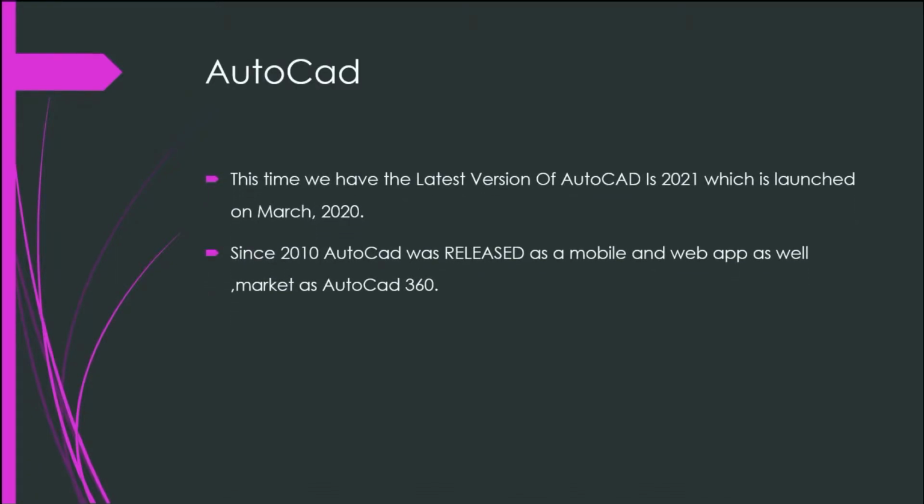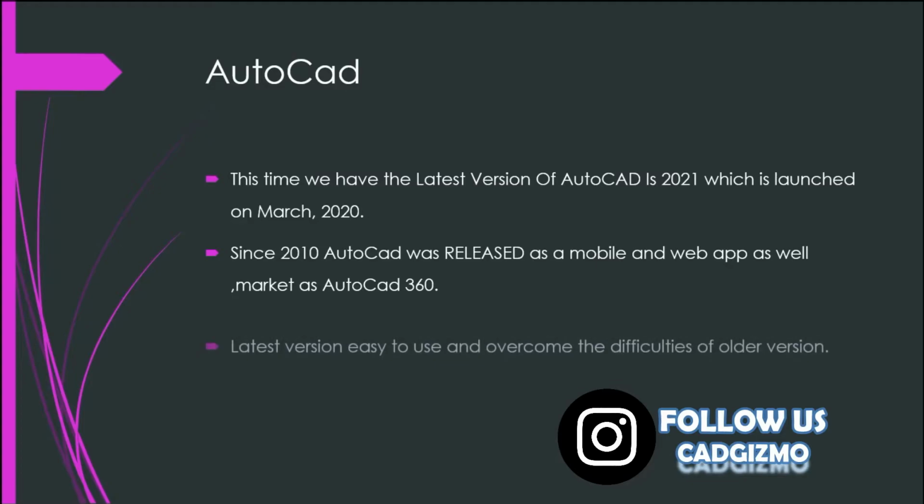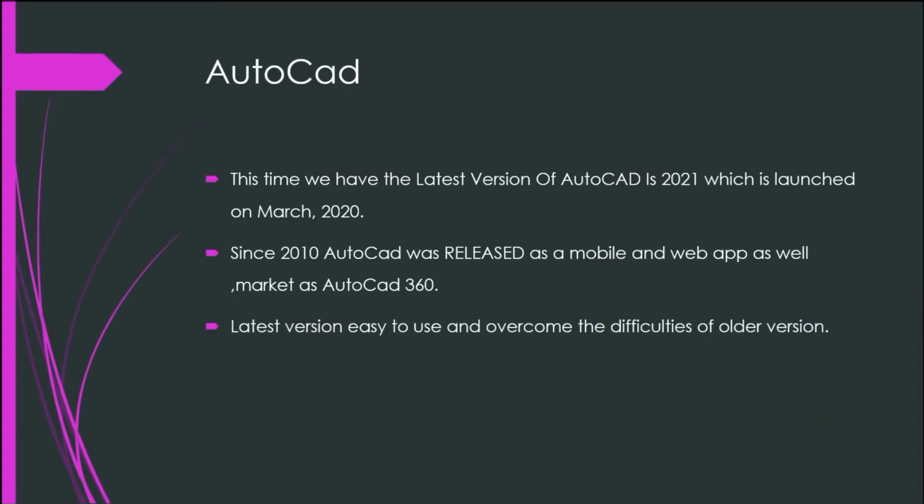At this time, the latest version of AutoCAD is 2021, which was launched in March 2020. Since 2010, AutoCAD was released as a mobile and web app as well, and the name is AutoCAD 360. The latest version is easy to use and overcomes the difficulties of older versions. So guys, this is our version history.